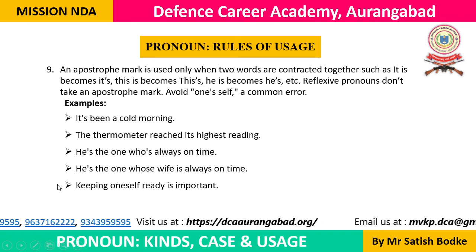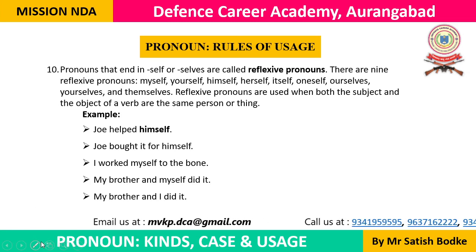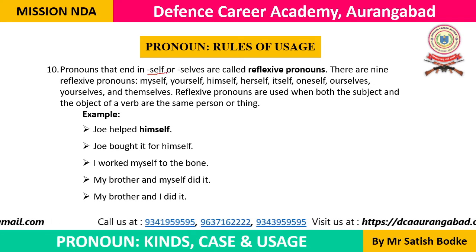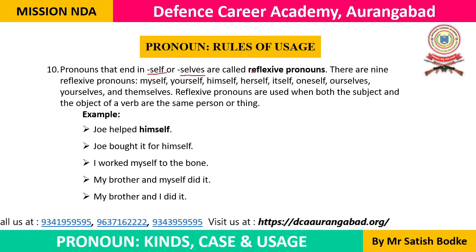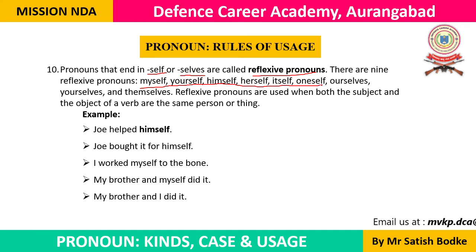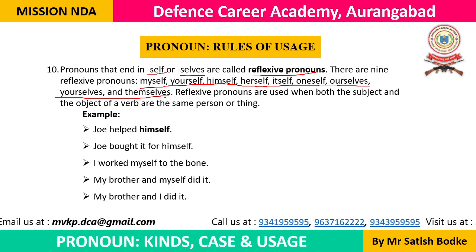Now this was rule number 9. This is rule number 10 now. Pronouns that end in self or selves are reflexive pronouns. जो reflexive pronouns होते हैं वो pronouns ऐसे suffixes लेते हैं. They take the suffixes self or selves. These are known as the reflexive pronouns. There are 9 reflexive pronouns in the English language: myself, yourself, himself, herself, itself, oneself, ourselves, yourselves and themselves. These are the 9 reflexive pronouns in the English language.